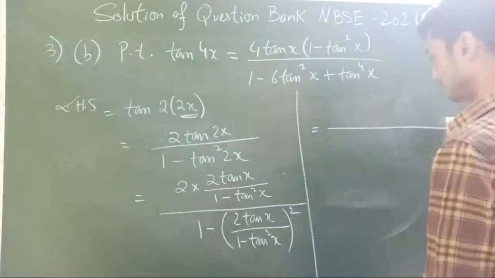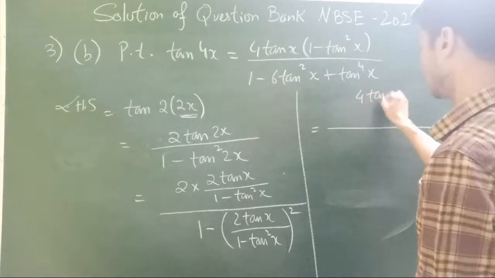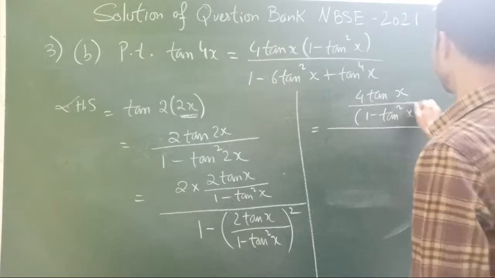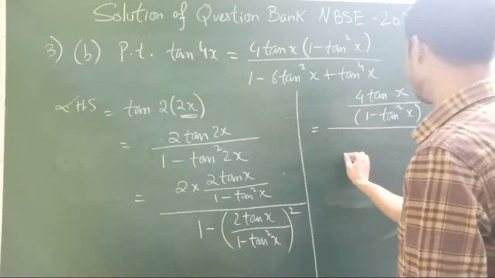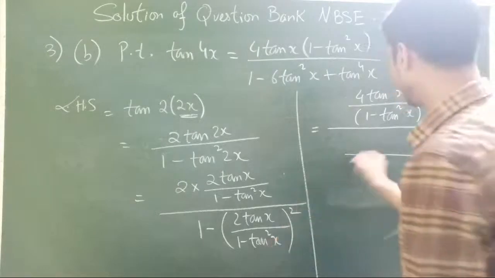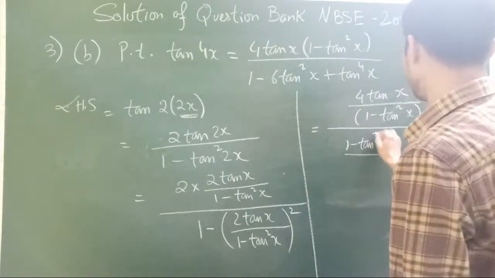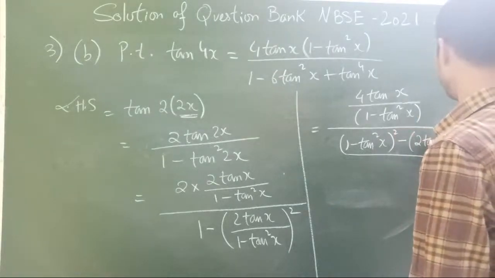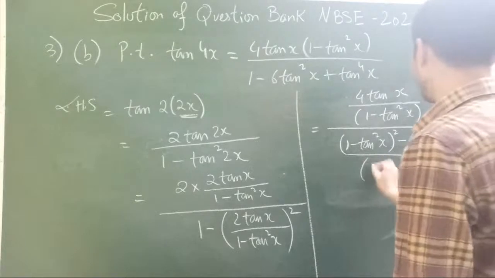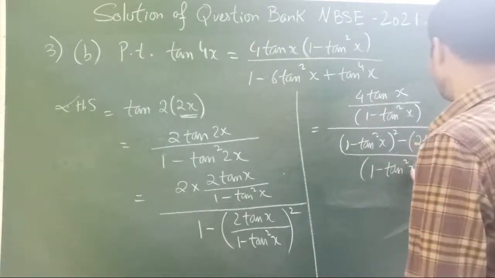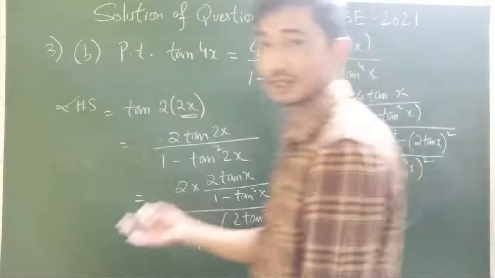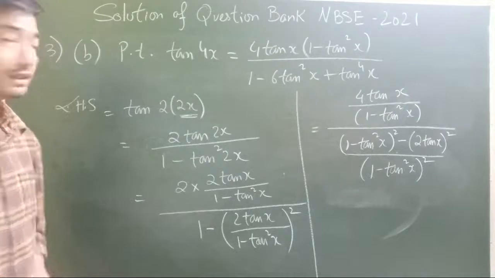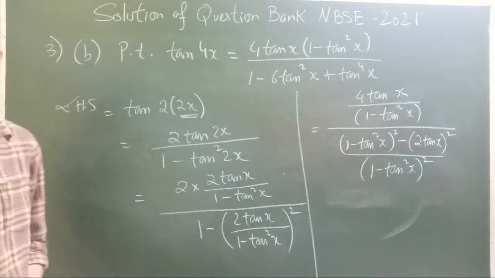Taking the common LCM, it will be 4 of tan x divided by 1 minus tan square x, and this will be 1 minus tan square x whole square, so it's 1 minus tan square x the whole square minus 2 tan x the whole square, over 1 minus tan square x the whole square. I'm just skipping one step, directly doing the LCM.